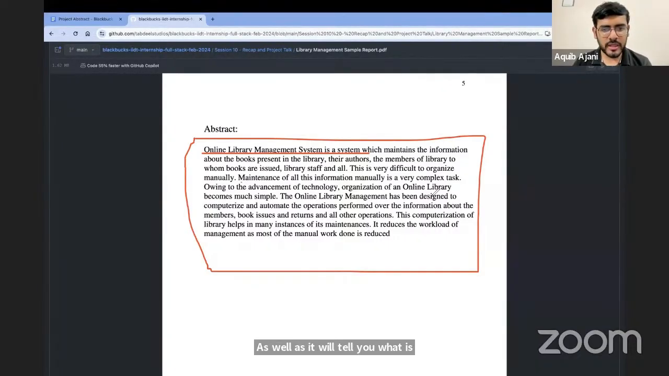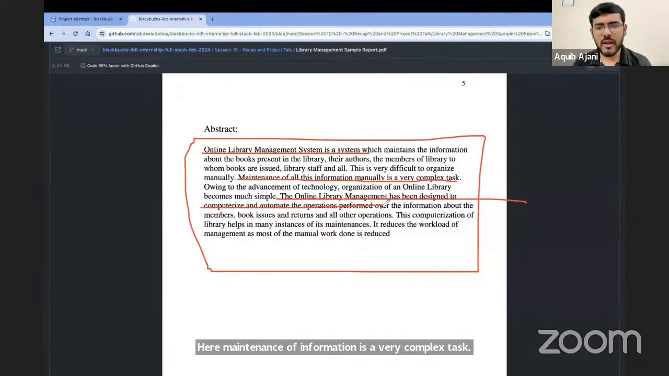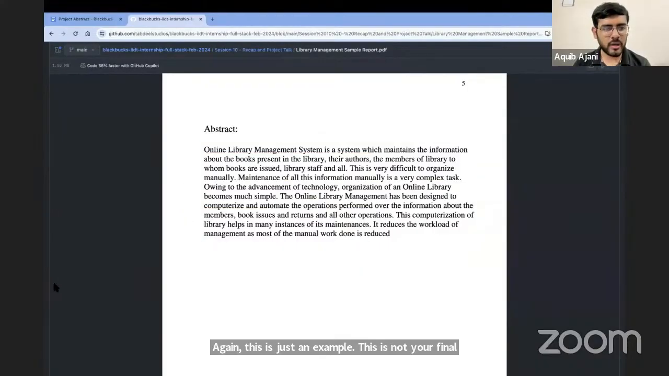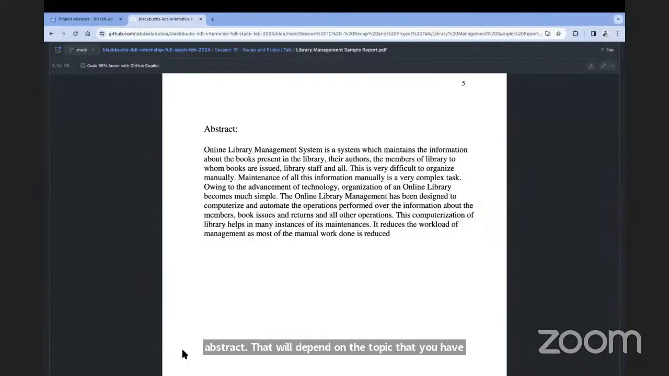You can see it says maintenance of information is a very complex task, so we have to make it online. It is designed to computerize and automate the operations. Again, this is just an example. This is not your final abstract. That will depend on the topic that you have chosen for the project.